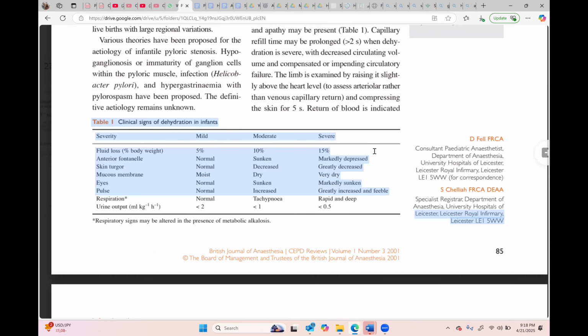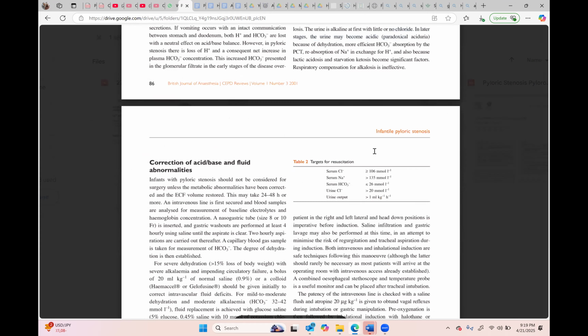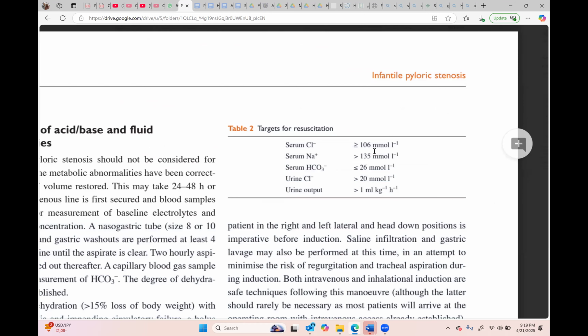Again, these were the things which I was discussing. Okay, about the fluid loss, how to calculate. You can see the chart. Then this is also a bookish question. Targets for resuscitation: chloride, sodium, bicarb, chloride, urinary chloride, urine output.